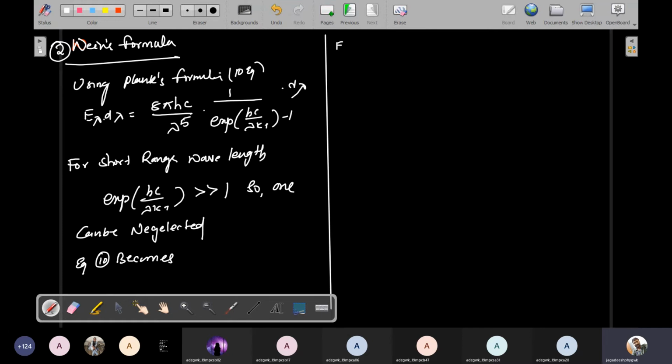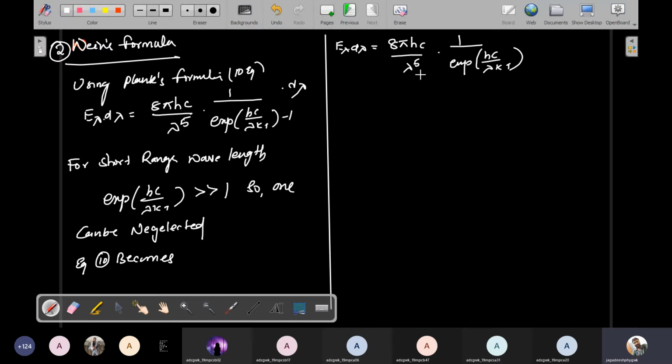So I'll get only E lambda d lambda is equal to 8 pi hc by lambda power 5 into 1 by exp(hc by lambda kT). I get only this because I neglect 1, since I'm using the short range wavelength condition. For short range wavelengths, exp(hc by lambda kT) is much greater than 1. That's why I simply neglect the 1.